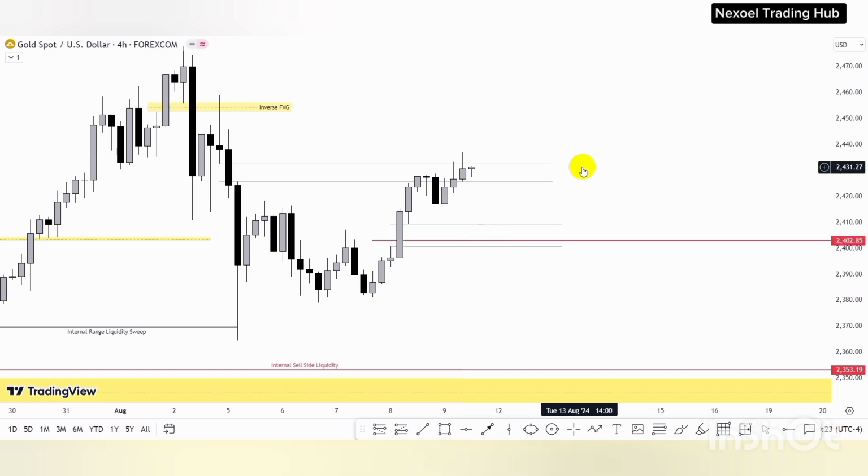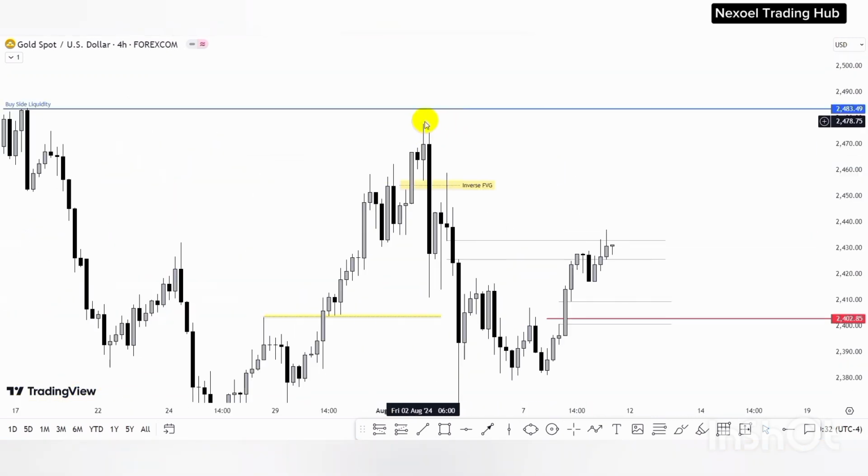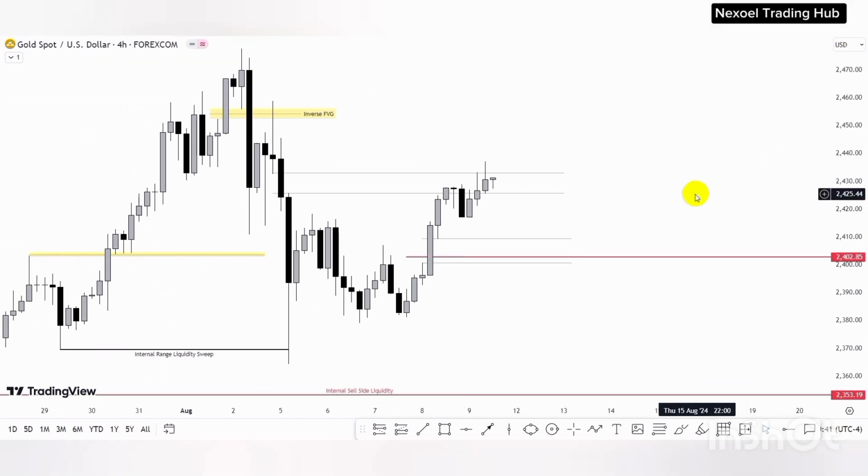That is the 2402.85 price level. And then we see price push to the upside, anticipating the first raid of this buy side liquidity and then an extension of price to raid this buy side liquidity. So this is what we're expecting to see in the gold pair.